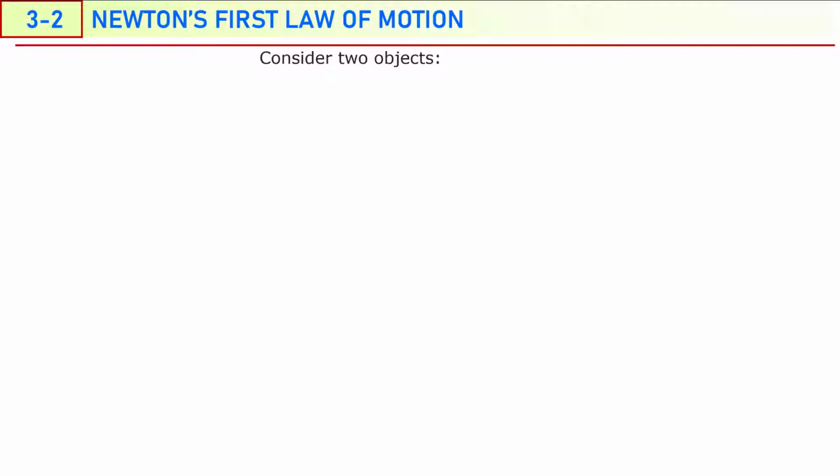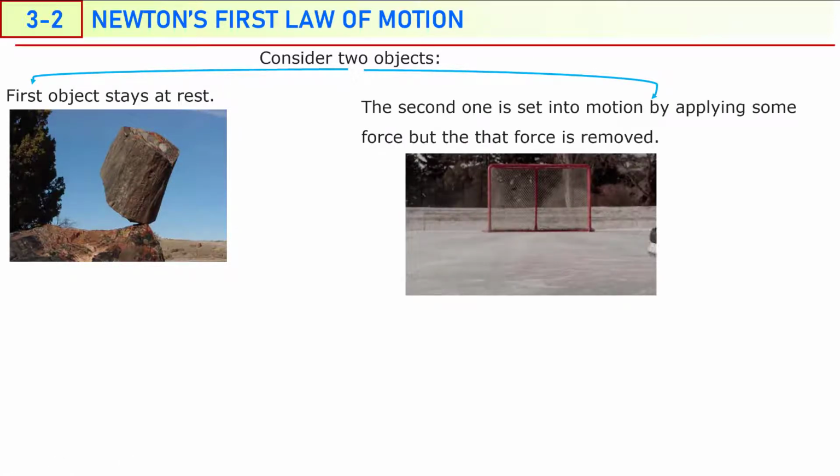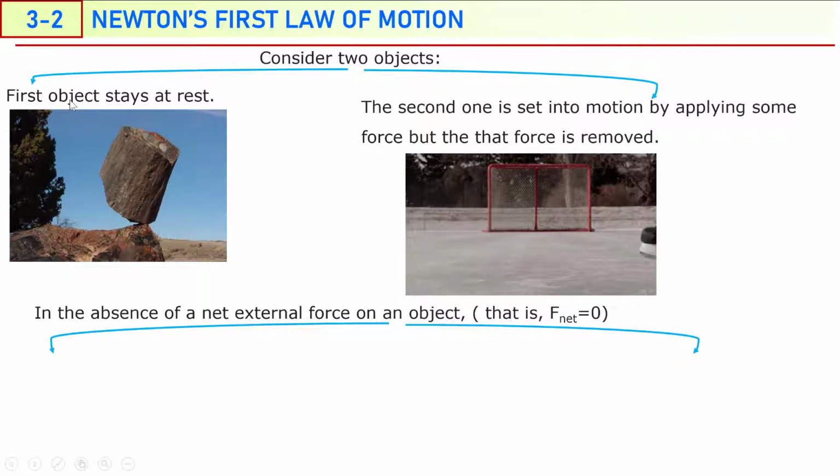Now we can start talking about Newton's first law of motion. Consider two objects. One of the objects is at rest, just like this rock. The second object is set into motion by applying some force, pushing it with some force, but then the force is removed. And after the contact is removed, still it moves. It's in motion.